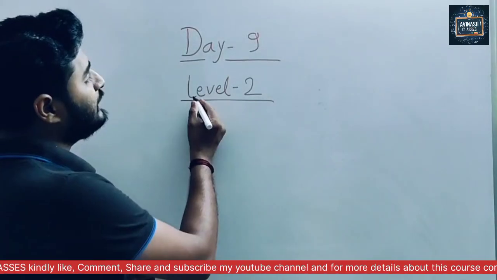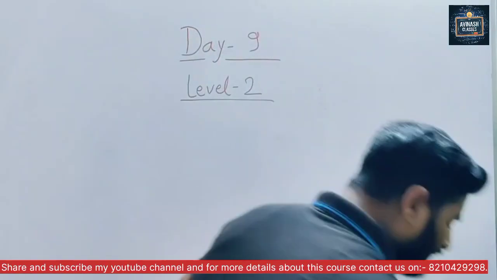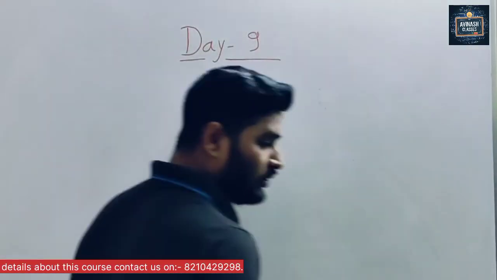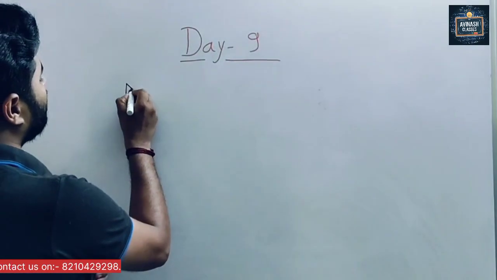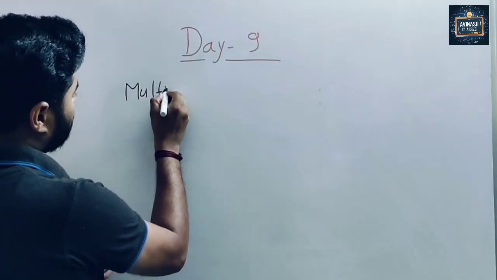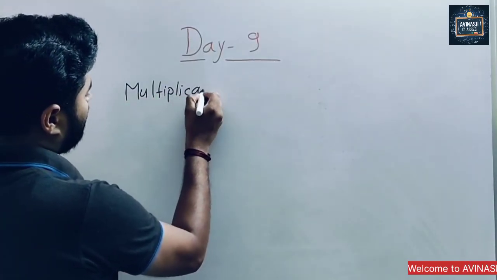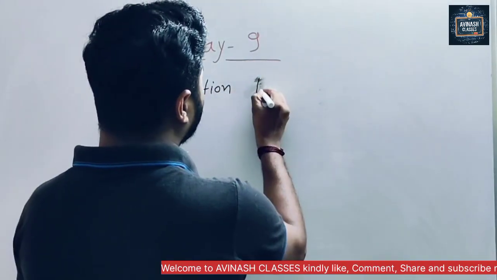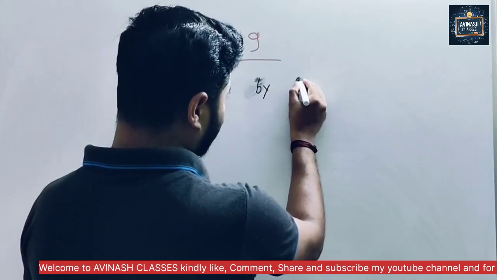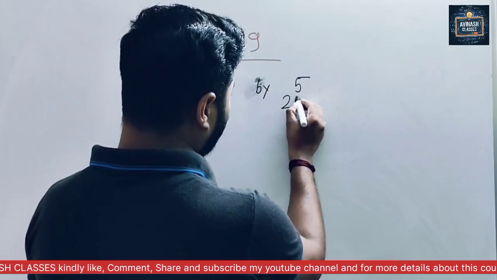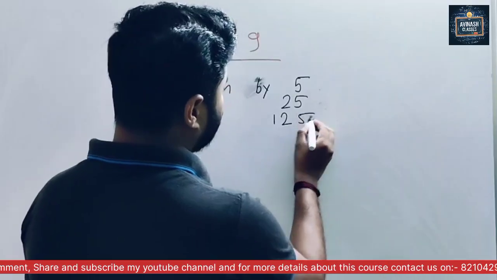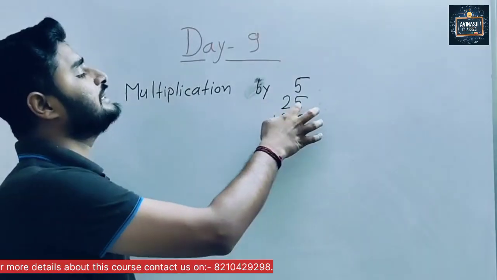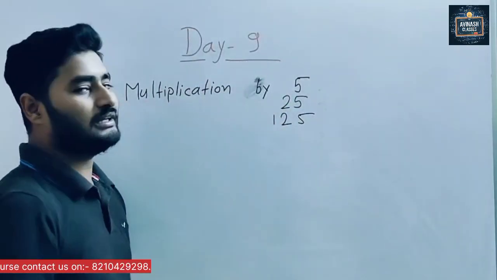So today, we start level 2. Make the heading: multiplication by either 5, 25 or 125. We learn 3 tricks. We do multiplication with 5, multiplication with 25 and multiplication with 125.